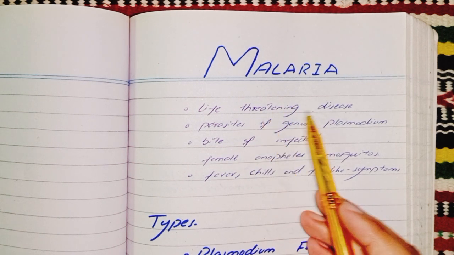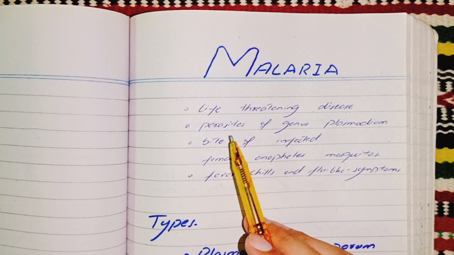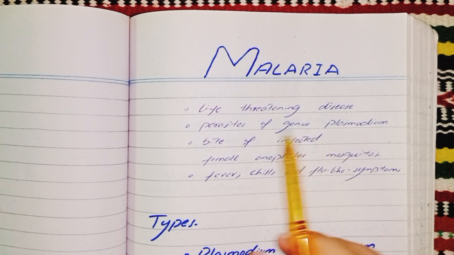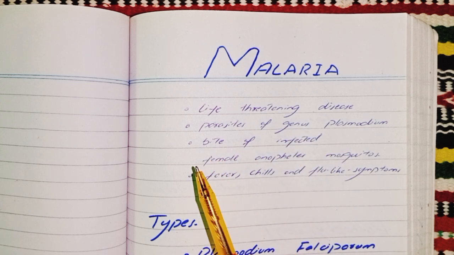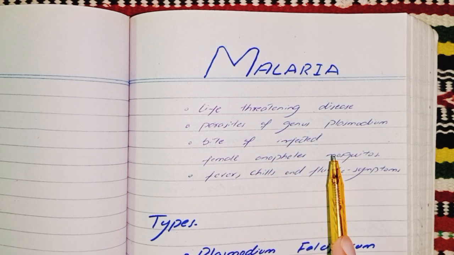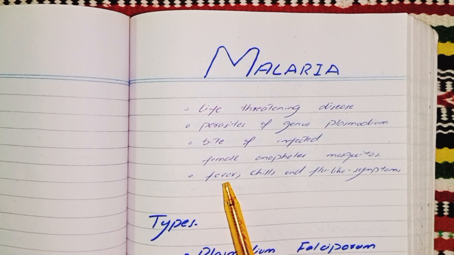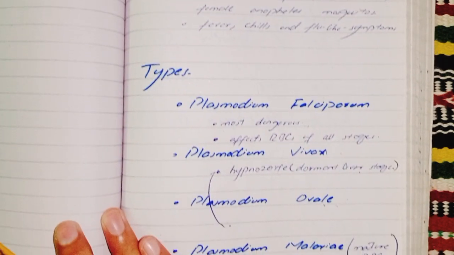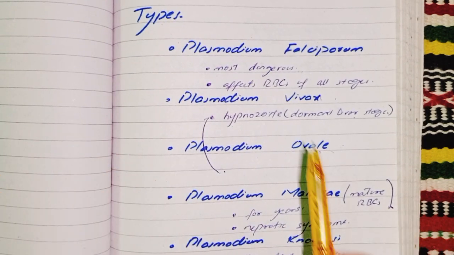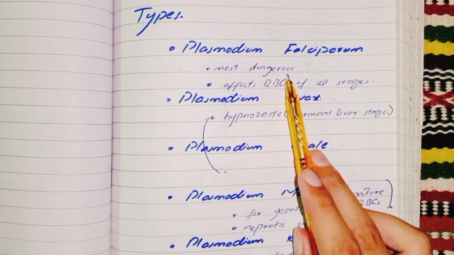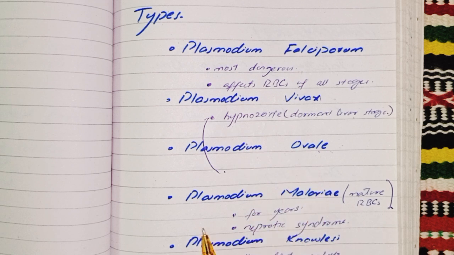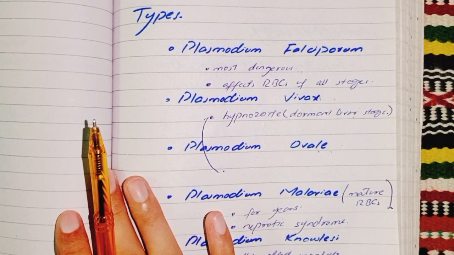Malaria is a life threatening disease caused by the parasites of genus Plasmodium due to the bite of an infected female Anopheles mosquito, characterized by frequent fever, chills, and flu-like symptoms. It is caused by five types of Plasmodium species: Plasmodium falciparum, the most dangerous form; Plasmodium vivax, ovale, malariae, and knowlesi.